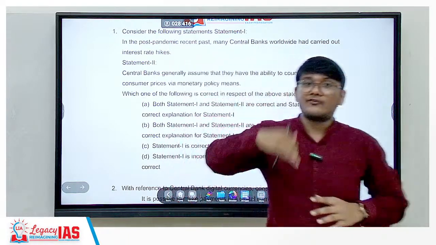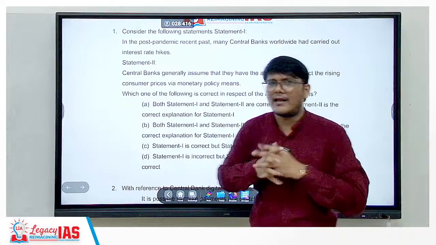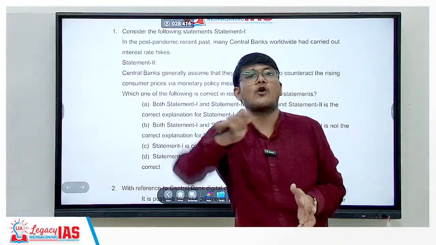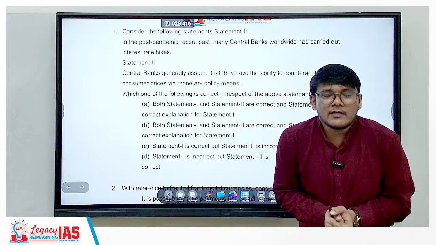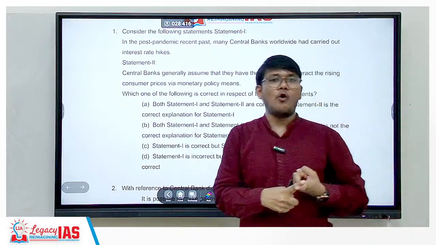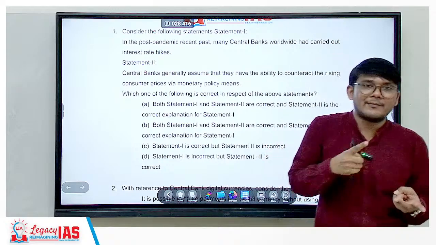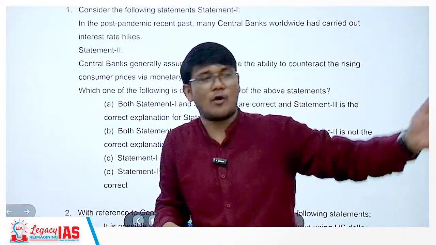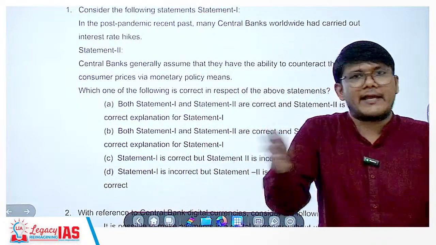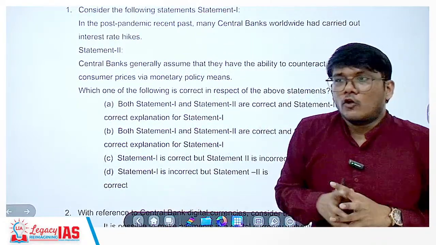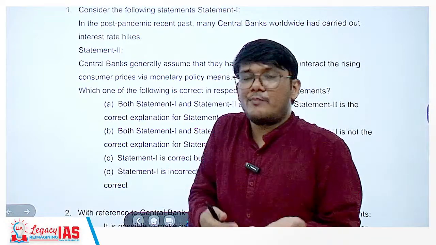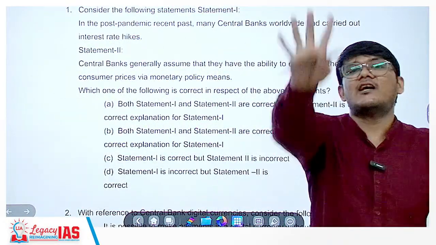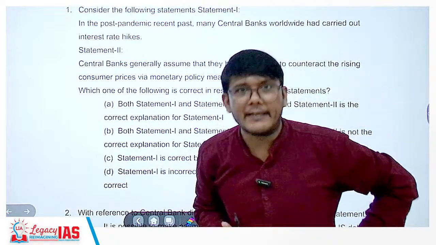Alright. So now since the money will get costlier, what will happen? Less number of people would want to borrow money because the money is costlier. So less number of people will want to buy home, less number of people will want to open business, less number of people would want to buy car or vehicle, any vehicle, or take any personal loan, right? So because less number of people would want to borrow money from the bank, that means lesser amount of money will be in the market, right?